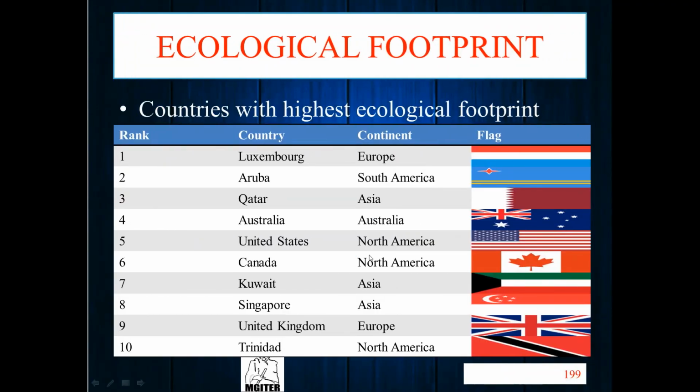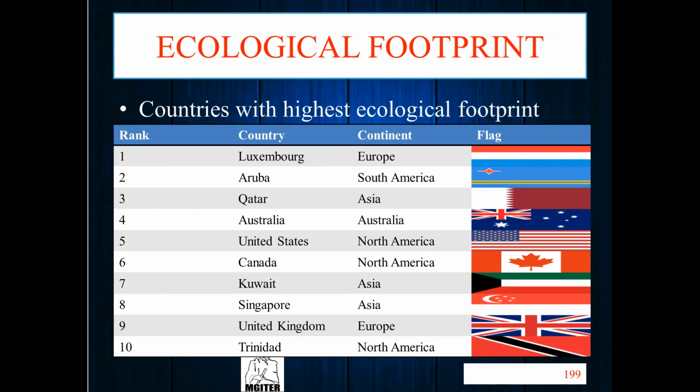Now here are some countries by ecological footprint. We have Luxembourg, Aruba, Qatar, Australia, United States, Canada, Kuwait, Singapore, United Kingdom and Trinidad. Have you noticed there is no India here? Luxembourg, Aruba, Qatar, Australia, these are the countries, and these are the flags. Highest ecological footprint means Luxembourg produces more and more waste using environmental products.